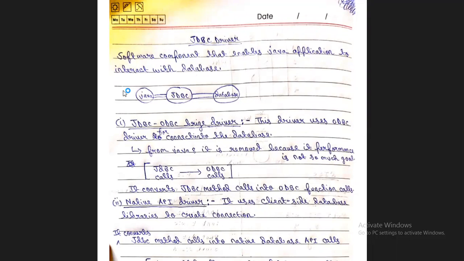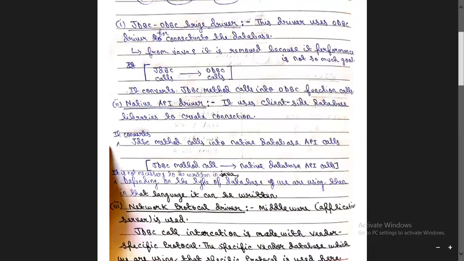The working of the native API driver is that it converts the JDBC method call into a native database API call. Now, what is API? API means application programming interface.